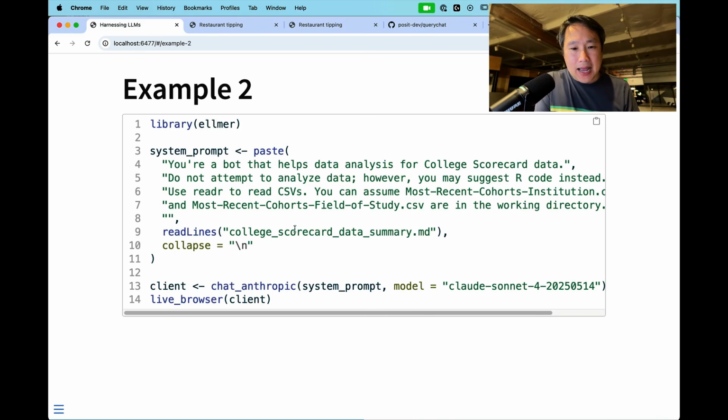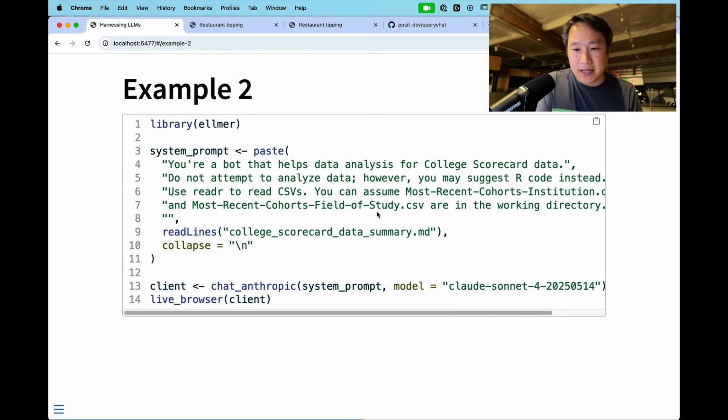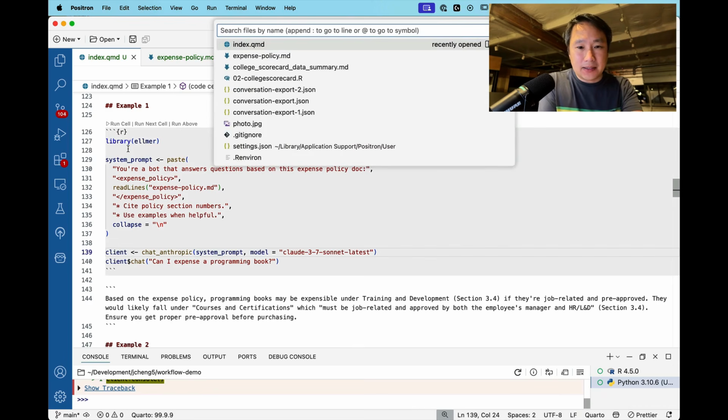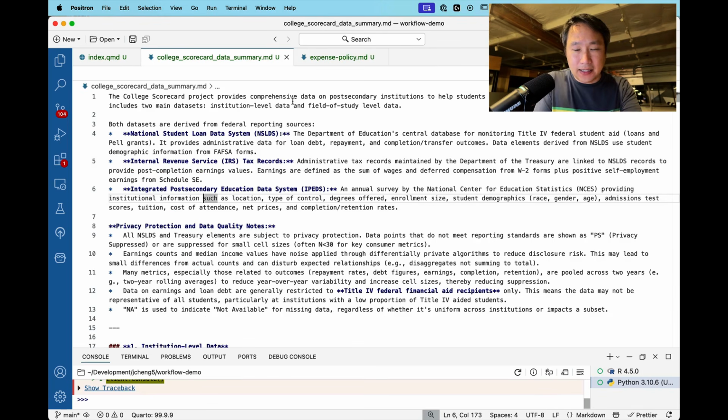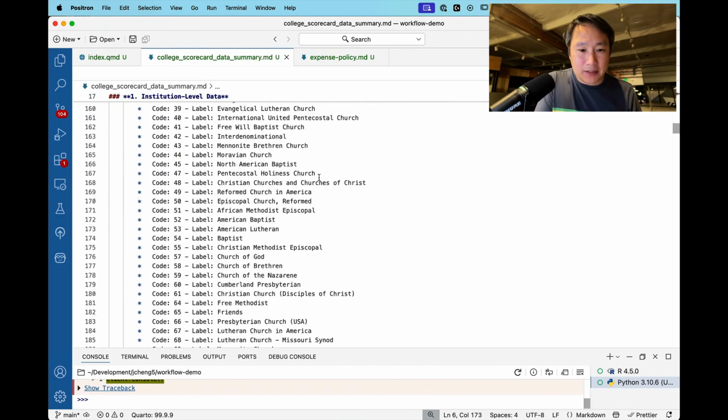And now I have created a system prompt that says, you're a bot that helps with data analysis for college scorecard data. Do not attempt to analyze the data, but you can write R code. I'm telling it to use the readr package to read CSVs, and to assume that the CSV files are in the working directory. And then I read in the entire file that summarizes this data. And you can see it talks about hundreds of available variables.